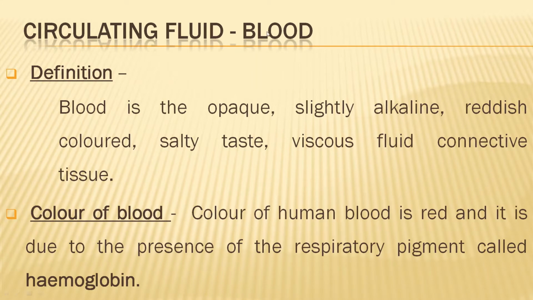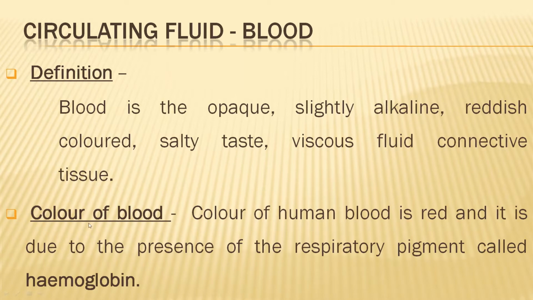First, blood. What is blood? Blood is the opaque, slightly alkaline, reddish colored, salty taste, viscous fluid connective tissue. Yes, it is a fluid connective tissue. It is viscous in nature, a little sticky in nature. It is opaque. It is reddish in color. Why? Because of the presence of iron or the respiratory pigment. And it is slightly alkaline and salty in taste.